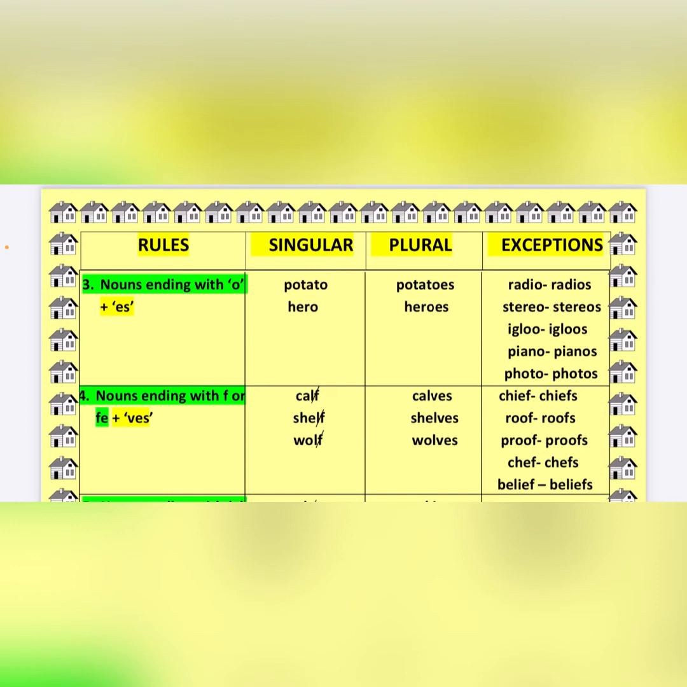Now the fourth rule says that for nouns ending with f or fe, we cut f or fe, see, I have marked it, and we add ves to it. Calf, f is removed, it becomes calves. Shelf, shelves. Wolf, wolves. Okay. Now again there are some exceptions to this rule. Chief is chiefs. Roof, roofs. Proof, proofs. Chef, chefs. Belief, beliefs.